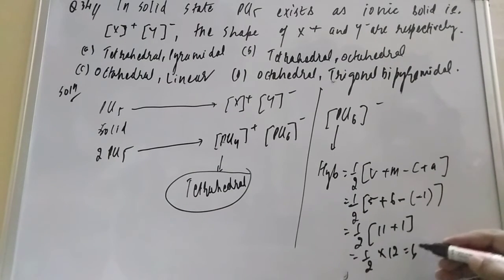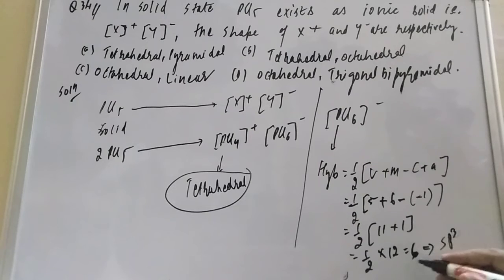Dear student, when 6 is coming, what will be the hybridization? Because phosphorus has vacant d orbital, s1 p3, so total 4 is over, but here we require 6. So d how much, student? sp3d2. So sp3 is 4, d2 makes 6. And sp3d2, what is the shape, student?